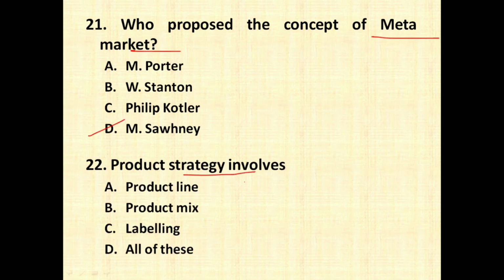Product strategy involves product line, definitely it is there, product mix, definitely it is there, labeling is also there. So all of this should be the right answer for this question. Product line includes what all different varieties of product line you want. For example, shampoo, soap, detergent. Product mix means what different types of varieties you are going to have. In shampoos you may have n number of shampoos, different flavors, different uses shampoo. Labeling is also a part of product strategy.